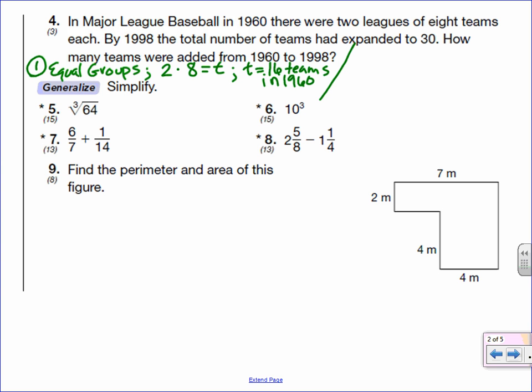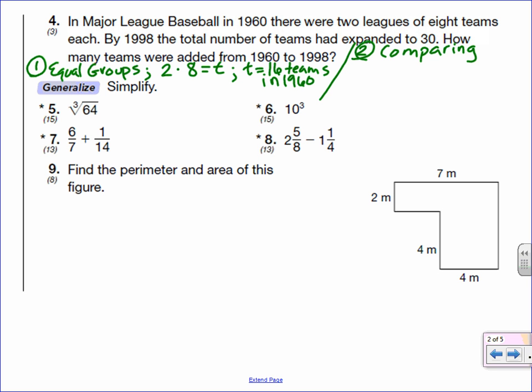The second part of this problem is to figure out how many more teams. When they say more teams, or you're comparing, that is a comparing problem.